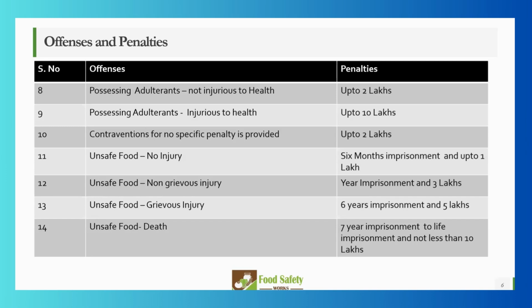If it is a grievous injury, where it is harmful to you and very difficult for you to recover, and you are not able to continue your day-to-day activity because of the food that you have consumed, or anything has happened to you while you are working in the manufacturing unit, then 6 years of imprisonment and up to 5 lakhs is the penalty. In case of unsafe food, let's say, there was the shawarma case that was going on, right?